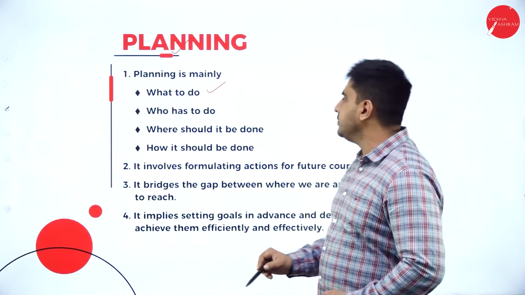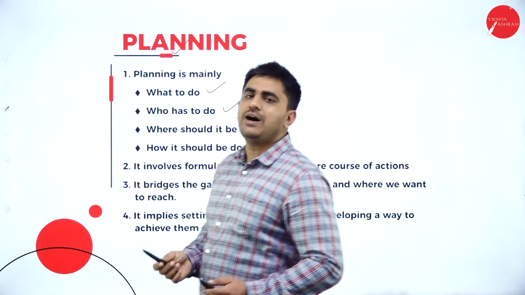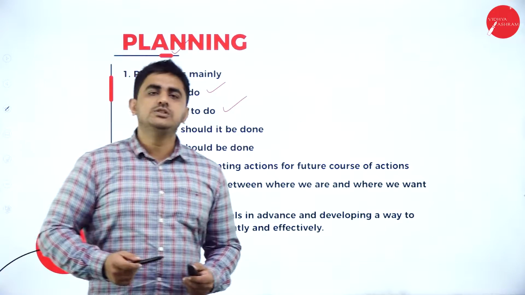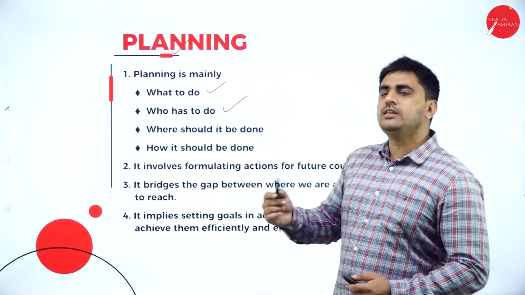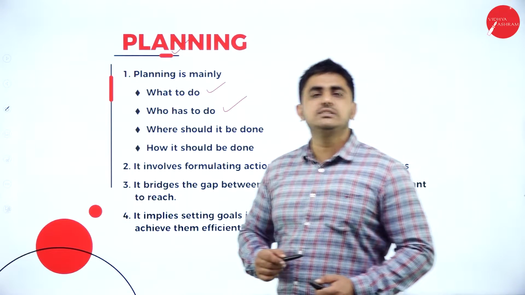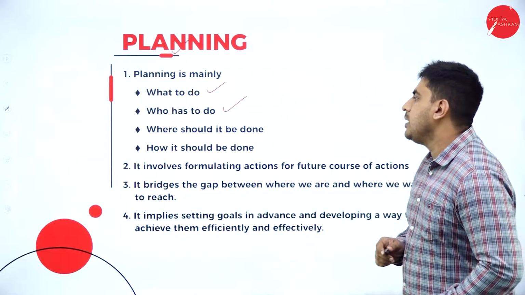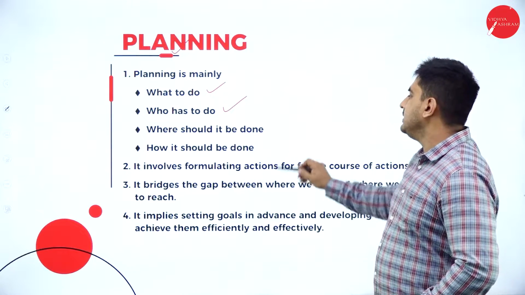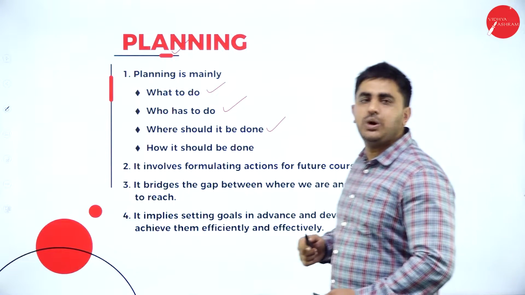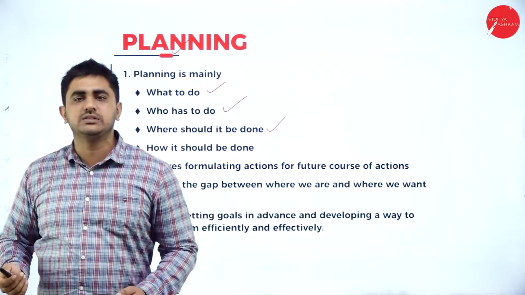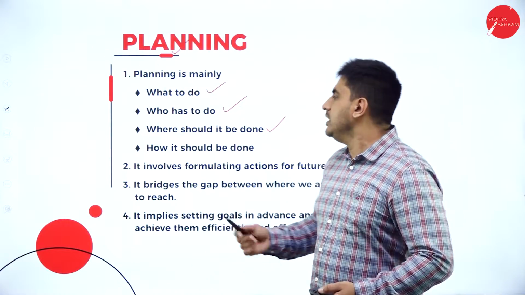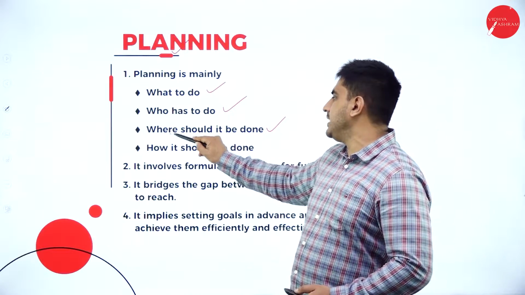Then who has to do? Obviously, the work has to be done by the workforce. So you plan to produce 10,000 products. How many workers do you require? That is, you are deciding who has to do. Then where it should be done. There are different kinds of activities which you have to carry out in your factory premises. So you decide where you want to do your activities. That is where it should be done.